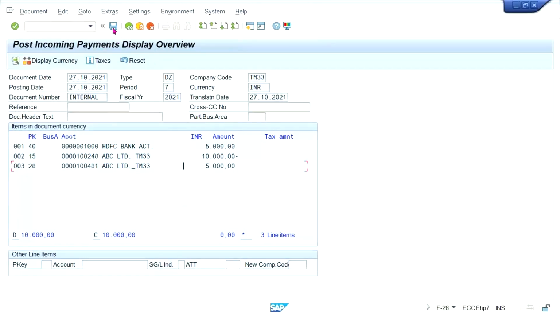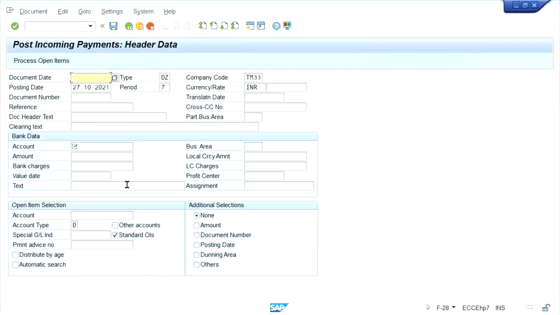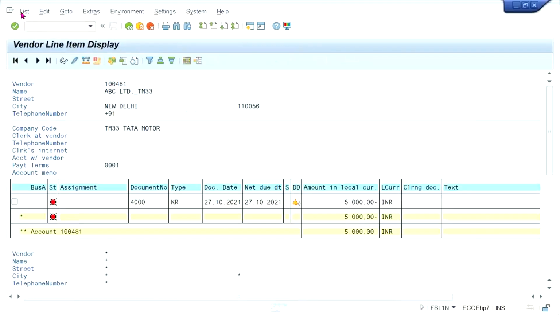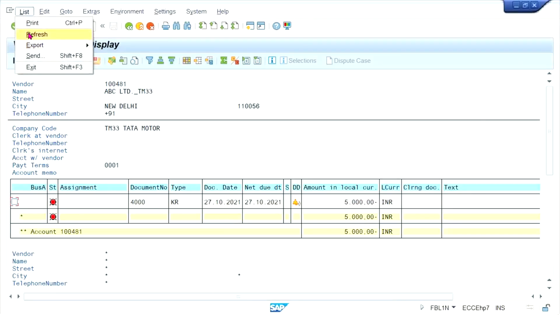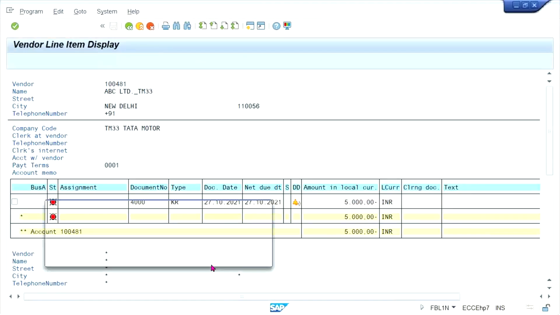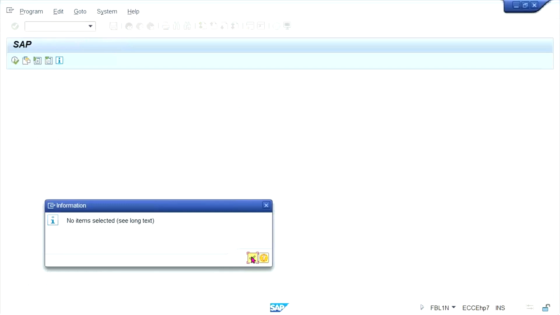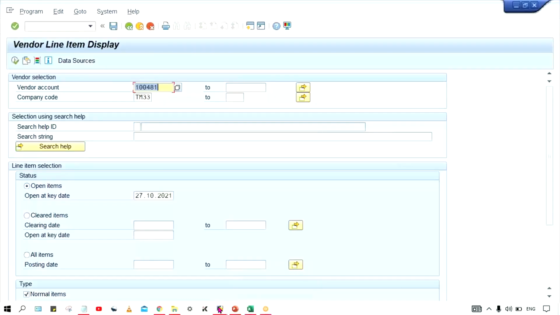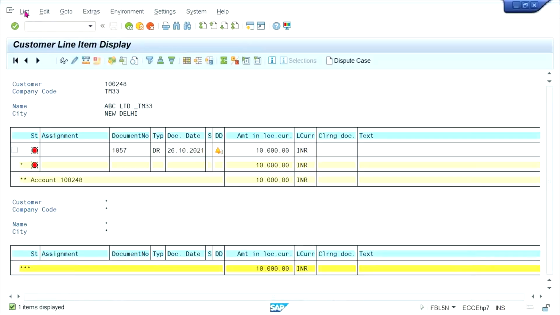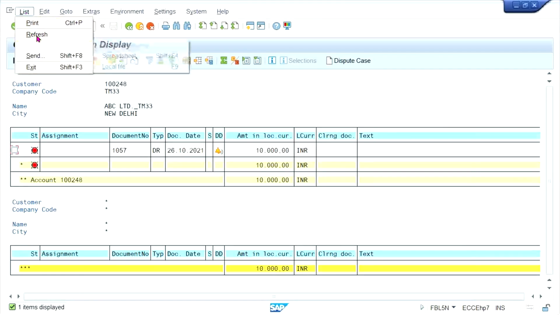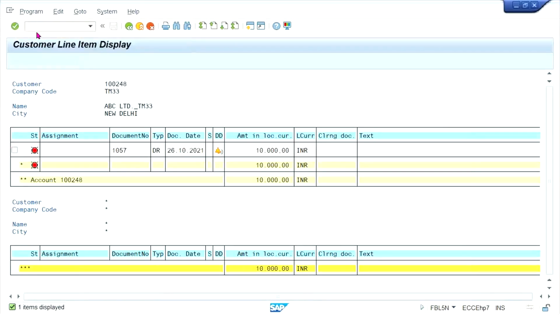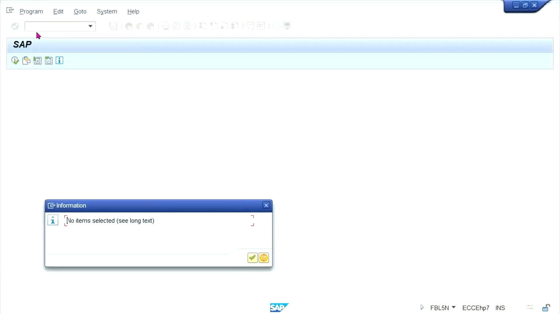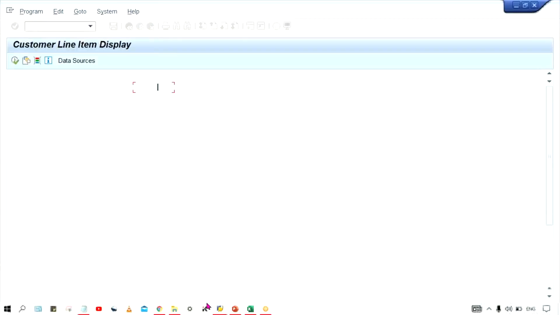If I post the transaction, then what is happening? Now this line item is also going to be cleared. Refresh. It cleared. The second one is also. Okay. So this is how it is going to happen, guys.